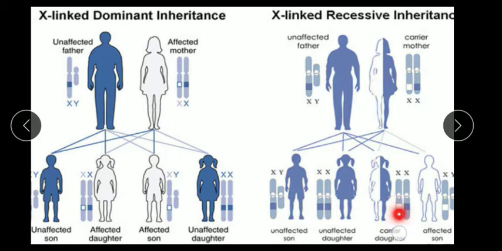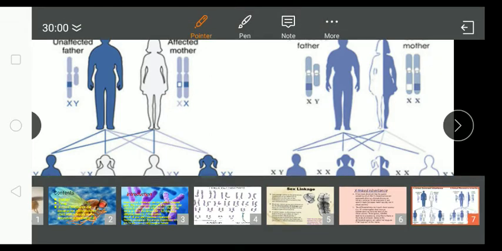Through these two pictures, we can easily understand X-linked inheritance. In dominant inheritance, there is no skipping of expression of the trait. But in recessive inheritance, there will be skipping of expression of traits. In the X-linked recessive condition, one more thing happens, that is, boy babies are more prone to get the disease, but girl babies get the disease only in very rare conditions. But in X-linked dominance, it's not like that. Let's move on to the next slide.